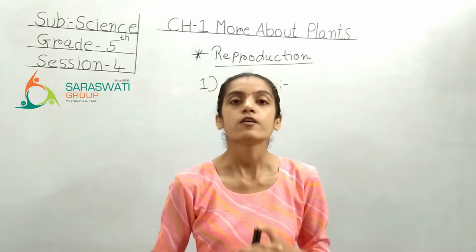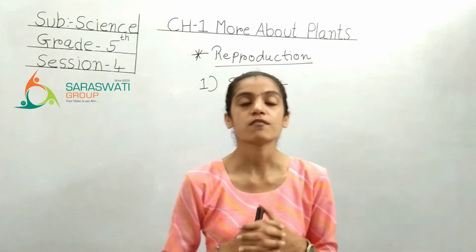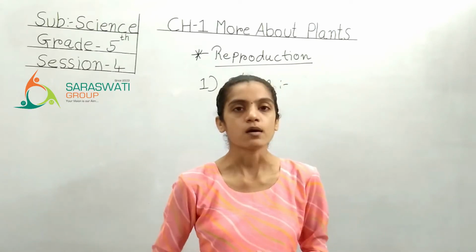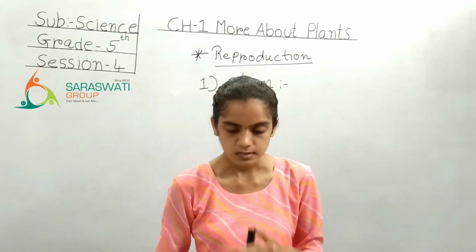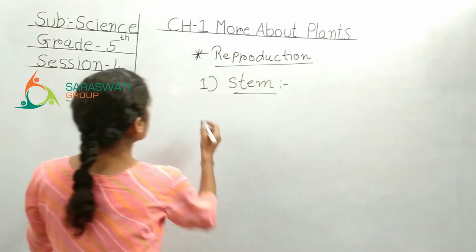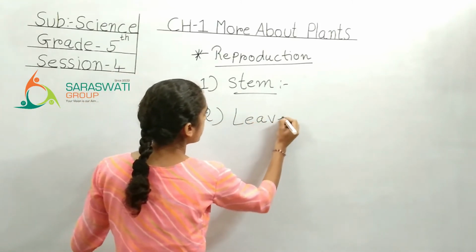That is what? Reproduction. Clear? So this was our first topic, reproduction from the stem. Now, what is our next topic? See, reproduction from leaves. So now we will see the second method of reproduction, that is from leaves.